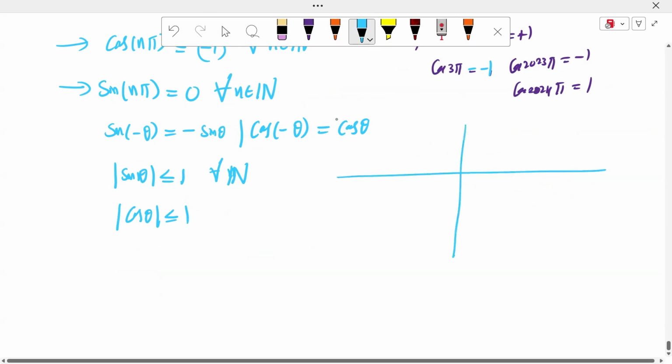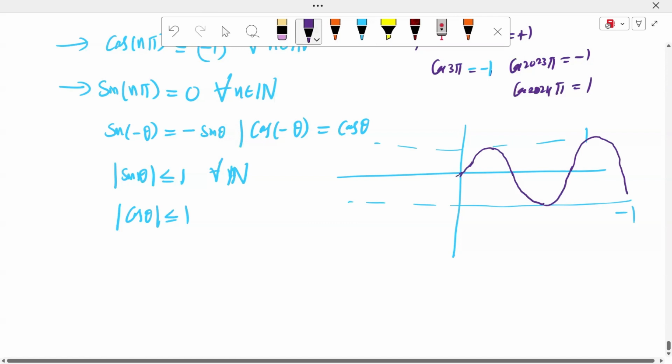We know this diagram. It is +1 and -1. Cos 0 is +1. For the sin function, sin 0 is 0. Sin pi/2 is 1. Sin pi is 0. Sin 3 pi/2 is -1. Sin 2 pi is 0. This is the diagram.